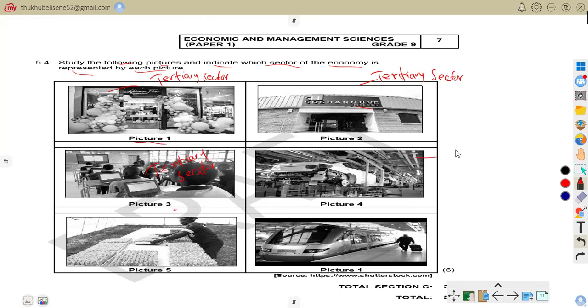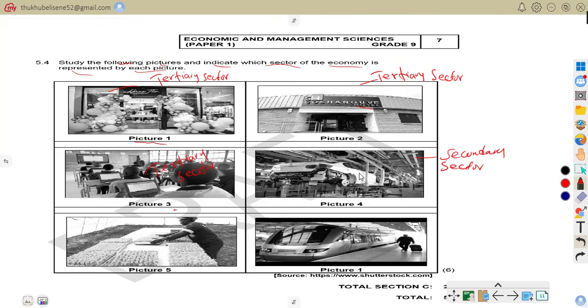But let us go to picture four. Picture four is a secondary sector, manufacturing and processing activities. If you look clearly at this picture, this is manufacturing where goods are being manufactured.